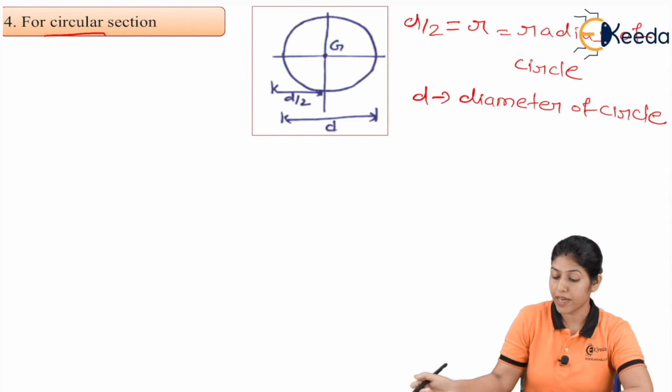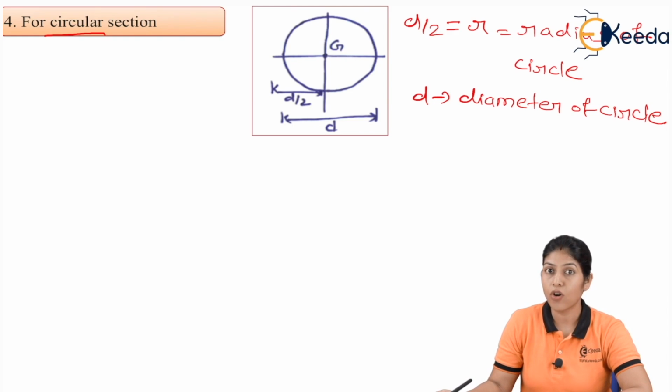In this case, we define the position of the centroid at the center of the circle, at d by 2 distance.